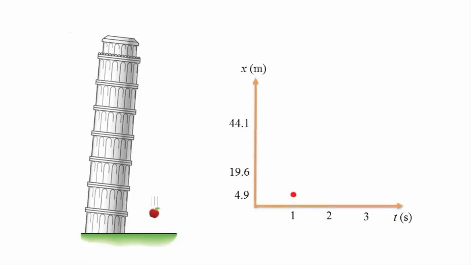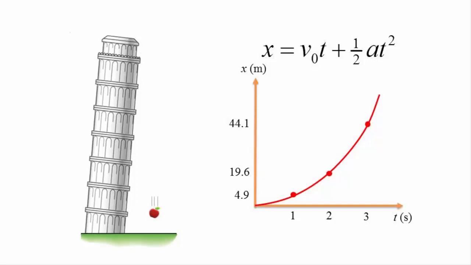If we plot the displacement of the apple from the top of the tower, we find that the displacement follows a curved line. In fact, this curved line is a quadratic. This is expected as equation 3 in our kinematic equations shows that the displacement is a quadratic function of time if acceleration is constant. So velocity increases linearly at a constant rate when an object is falling, but its displacement increases much more rapidly with time because of the quadratic dependency of displacement on time.